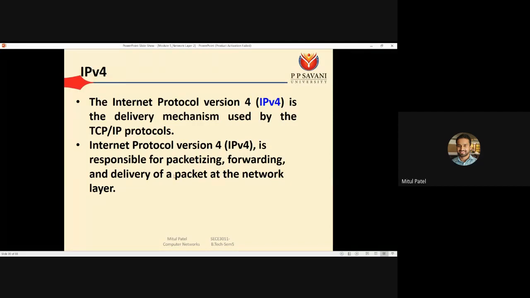Creating the packet means deciding the syntax of the packet: for the message we create, what values will come in the header and what values will come in the data. Then forwarding: if you want to forward from one source to another destination, then delivery of a packet, so we should know whether our delivery is complete or not. So for all types of information we require IPv4, Internet Protocol version 4.